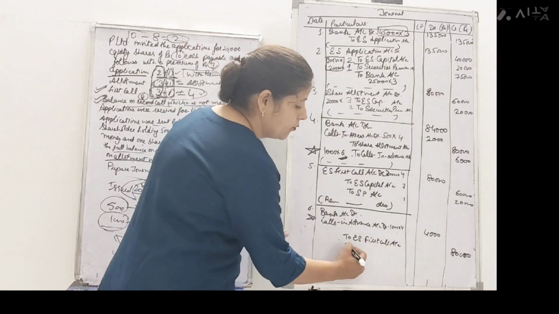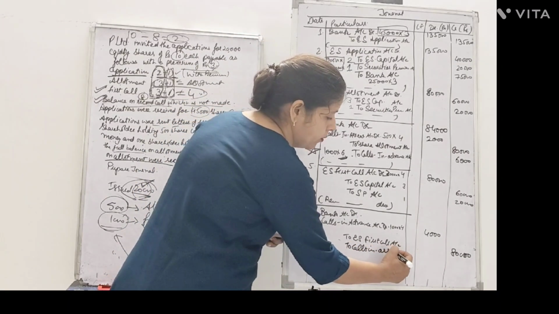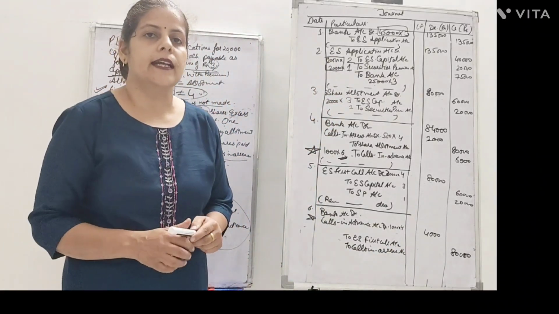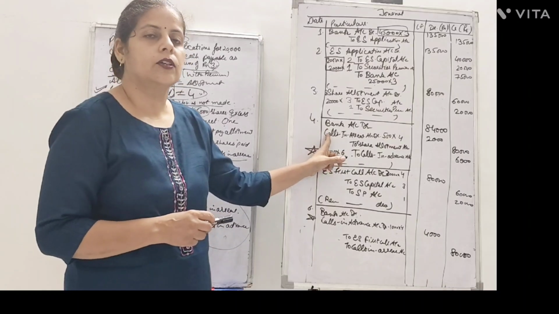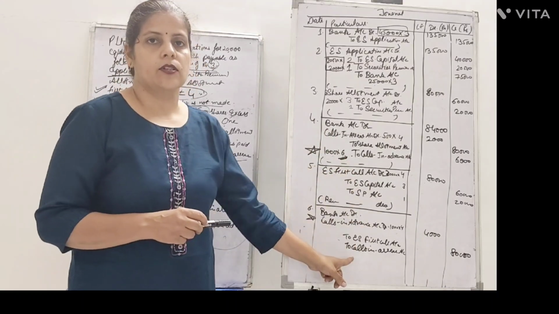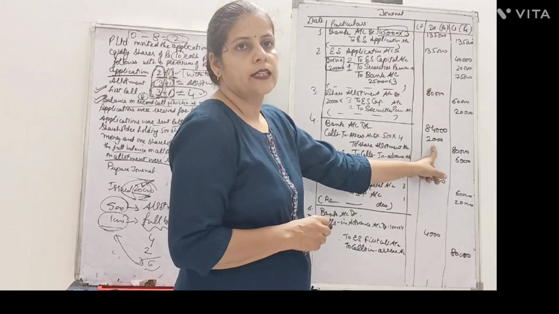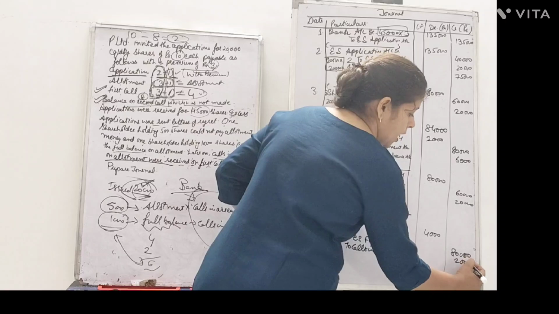So here we received our previous amount due. If it is received, then bank account should be debited, and which account is to be credited? The one that was debited earlier, the arrears account. Now this account is to be credited. With what were they arrears? 2,000. So they paid what was arrear with their 2,000 rupees.